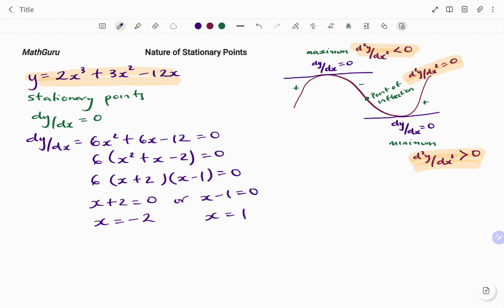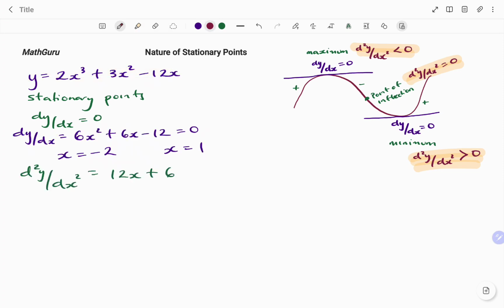The next step, in order to find the nature of my stationary point, is to find my second derivative. So I've been able to find my first derivative as shown. So from there, my d squared y over dx squared will be, if I differentiate that, 12x plus 6. So to know if my second derivative is positive or negative, I'll start with the first value of x.